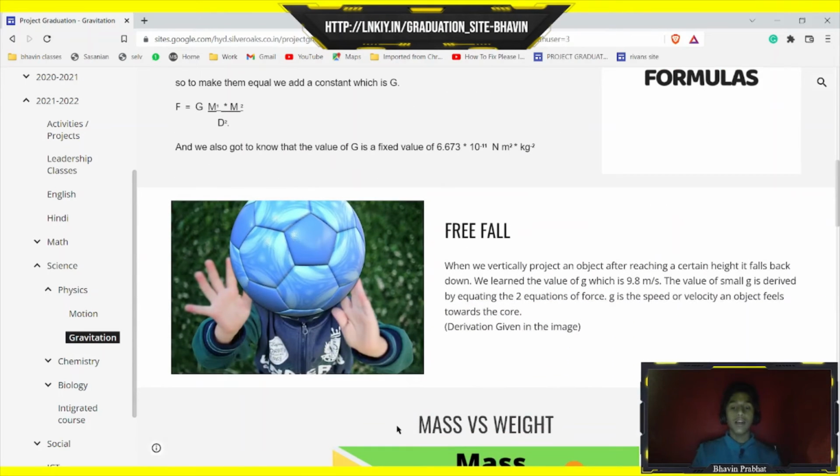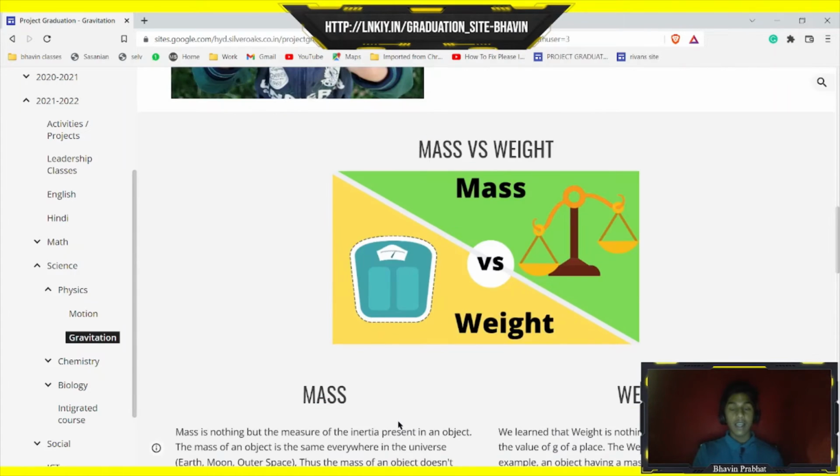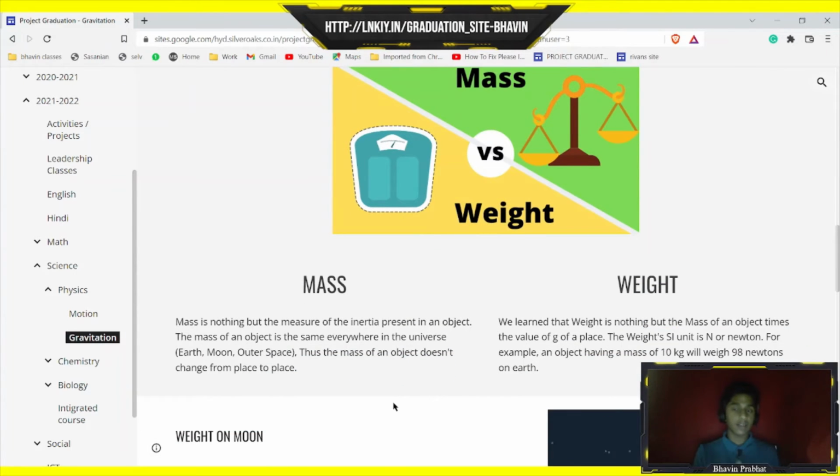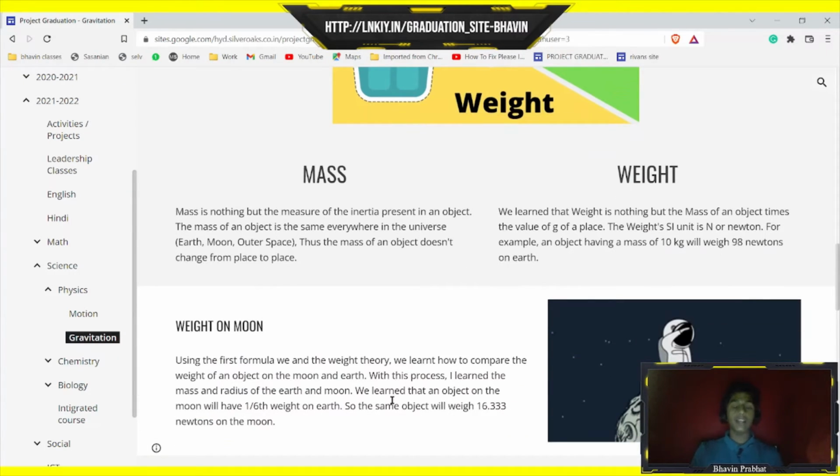what is free fall. So in this free fall, we learned about the force or the speed with which the Earth pulls us towards the core. So we learned that the acceleration is 9.8 meter per second squared, and then here I've written the difference between mass and weight, and then how we can calculate an object's weight on the moon.